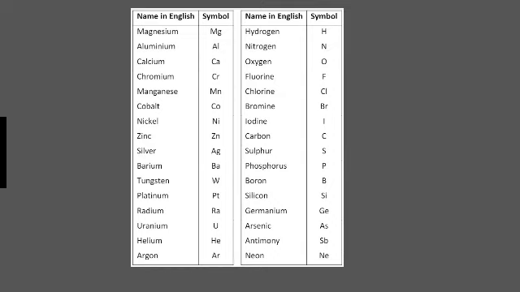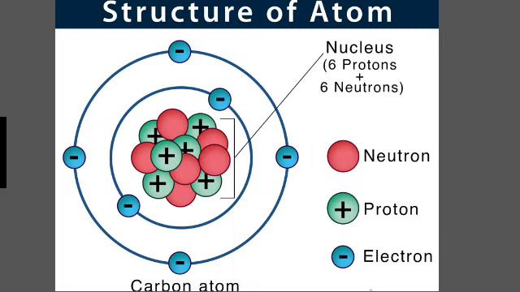How are electrons distributed in different orbits or shells? Bohr and Bury suggested the distribution of electrons into the different orbits of an atom. For writing the number of electrons in different energy levels or shells, the following rules are followed. Valency. The electrons in an atom are arranged in different shells or orbits in a stepwise manner. The electrons present in the outermost orbit of an atom are known as the valence electrons. We also know that the outermost shell of an atom can accommodate a maximum of 8 electrons.